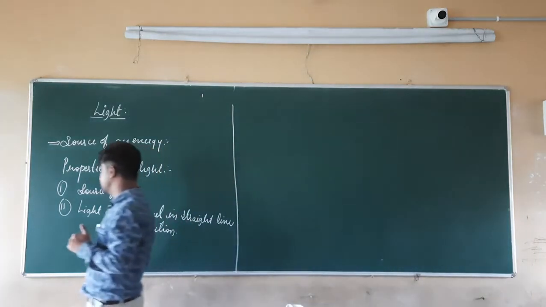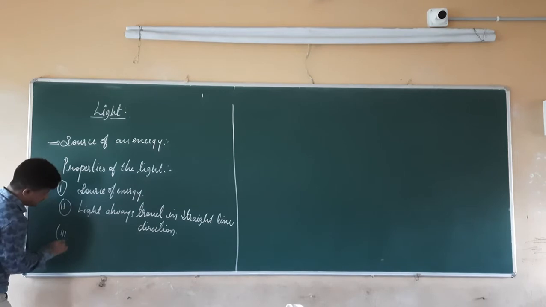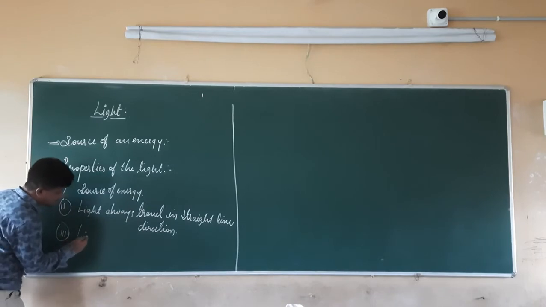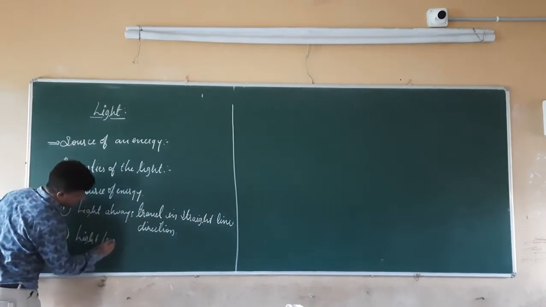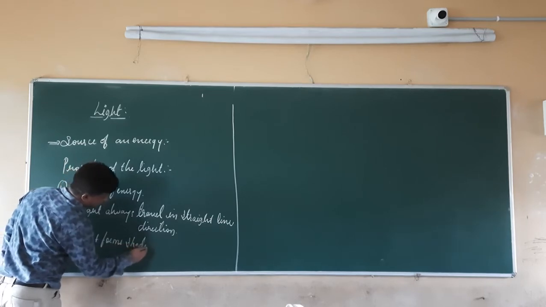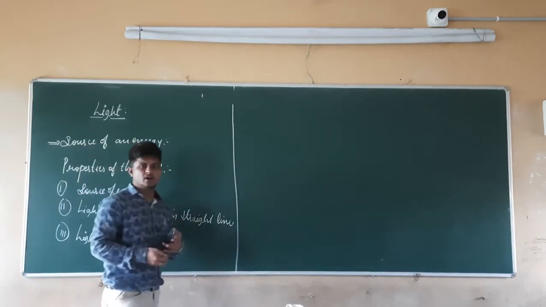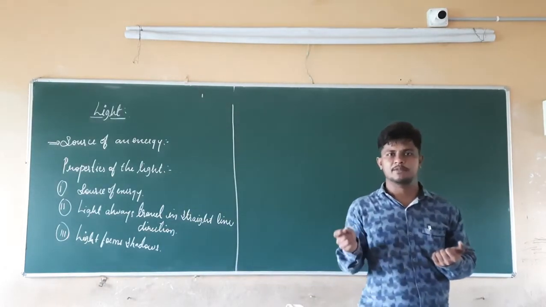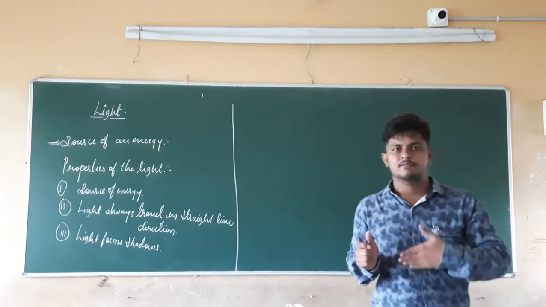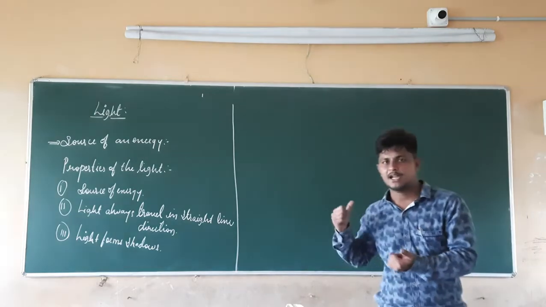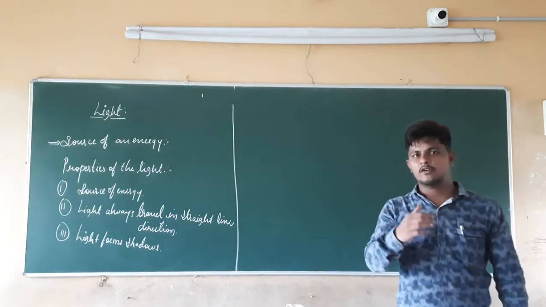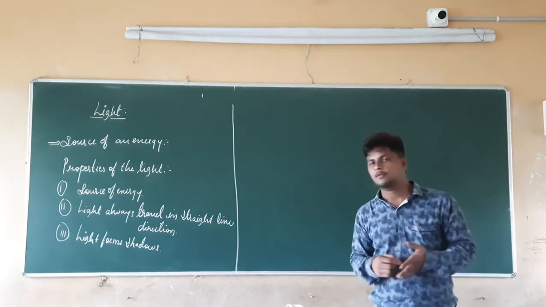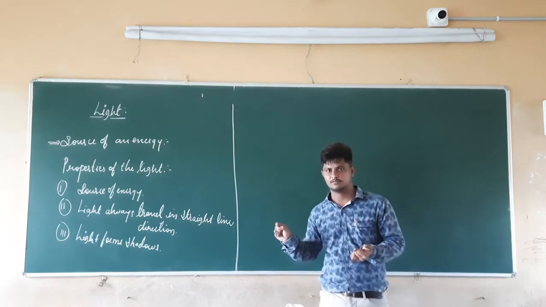Alright. So the third property of the light is that light forms shadows. Already we discussed what shadows are in the 6th class. So light is one of the essential components which helps in the formation of the shadows. If you come in front of the source of light and there is a wall behind us, then since the light from the source cannot pass through us to the wall, there will be the formation of the shadow on the wall. So it is one of the properties of the light, that light forms shadows.